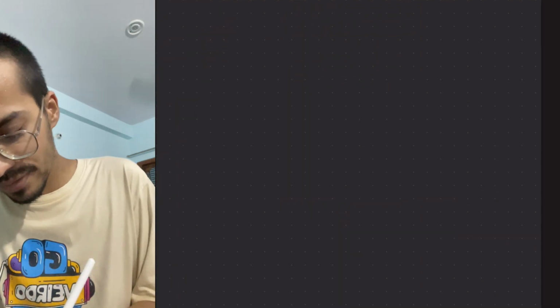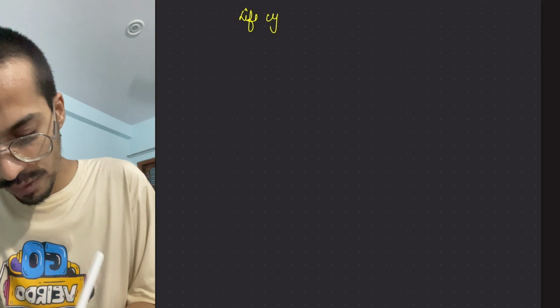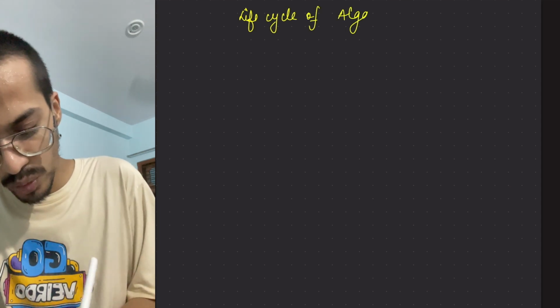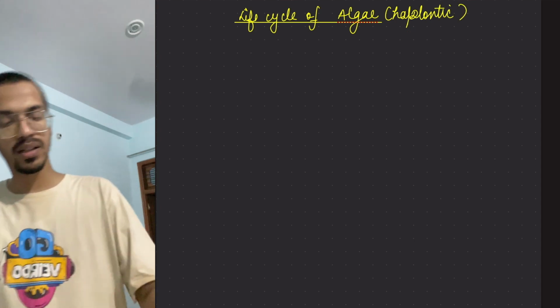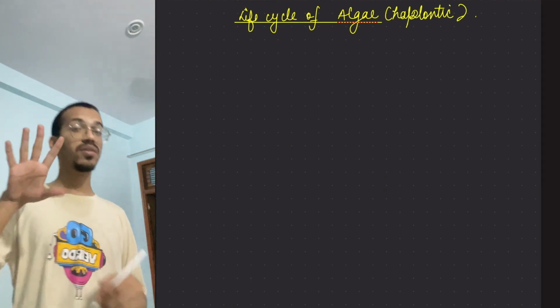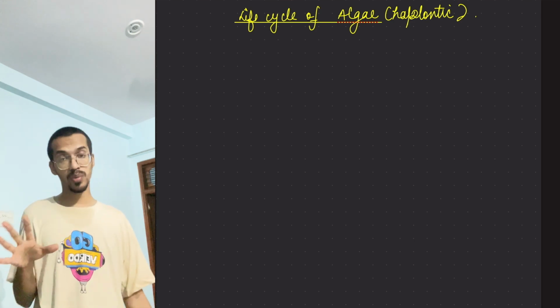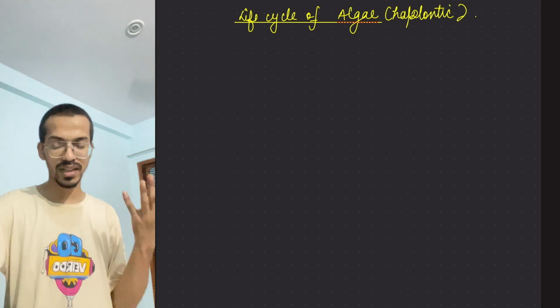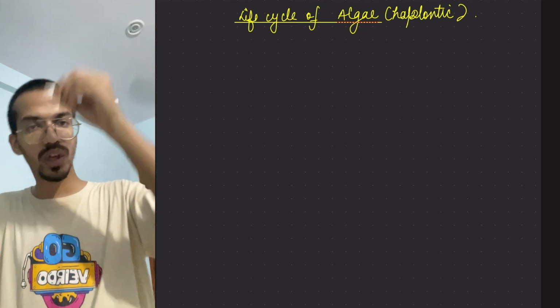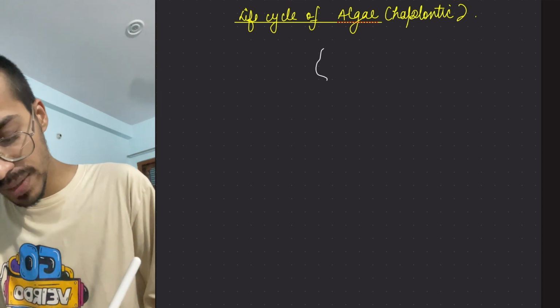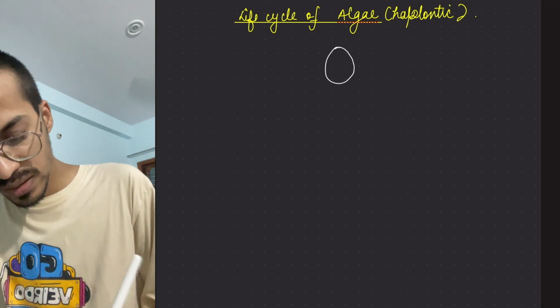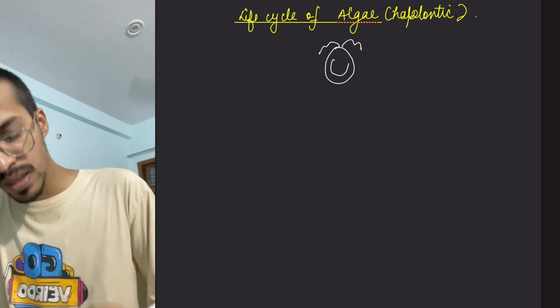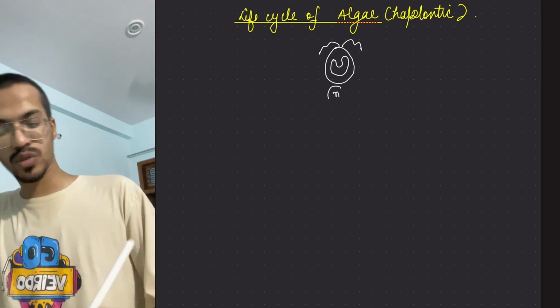Okay, so the life cycle of algae, although I should have told you earlier, but now I am telling you. Haplontic algae, although we will do it again. Haplontic life cycle means the cells are haploid, so I am writing it with n only. Imagine this is one alga, Chlamydomonas, a single-cell alga. It is haplontic, so n. This is the adult.